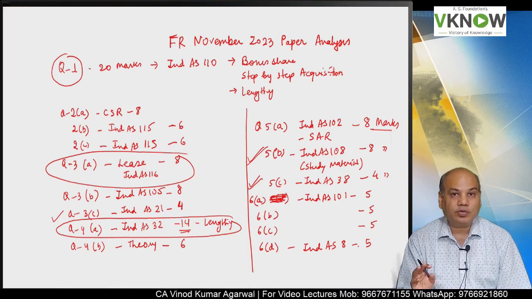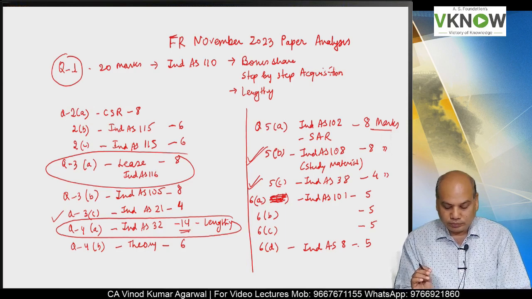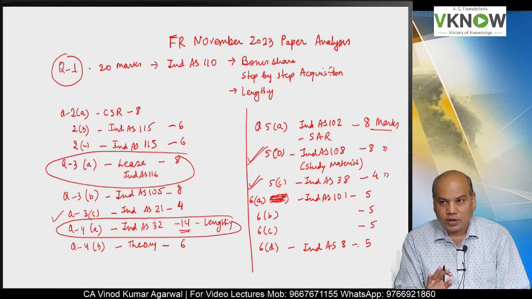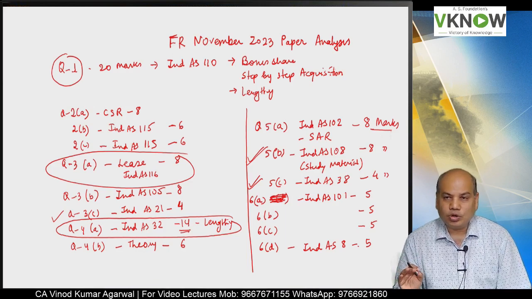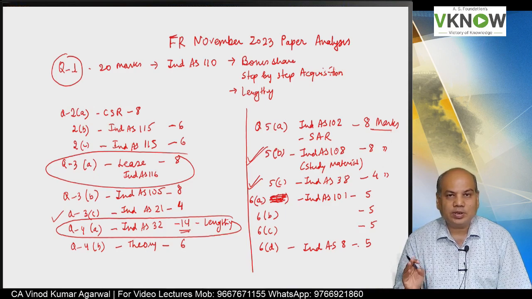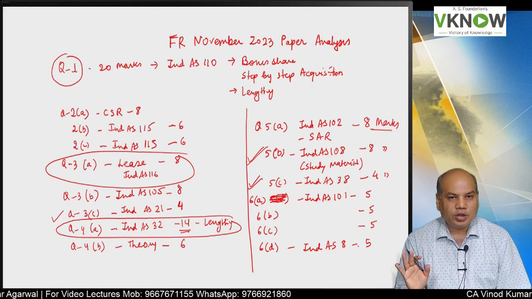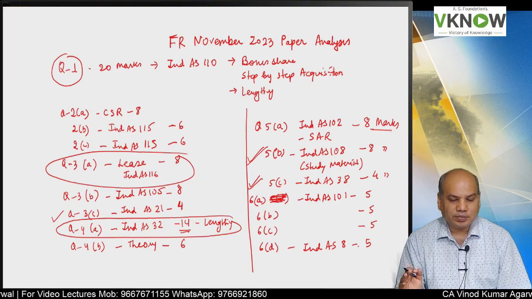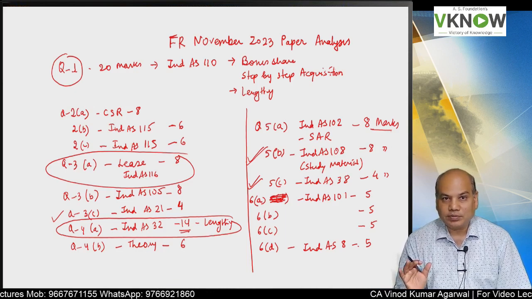Even numbers I found were quite similar to the ones we have solved in the class. So a good student who has completed the entire FR course properly, with all question answers covered in the study material, RTP, MTP, should be able to get good marks in the exam. Maybe on an average you can score 60 plus, 70 plus marks if you have completed the paper. That is what I expect. This is not a paper where you will get less than 40 to 50 marks. Passing would be easy in this paper.